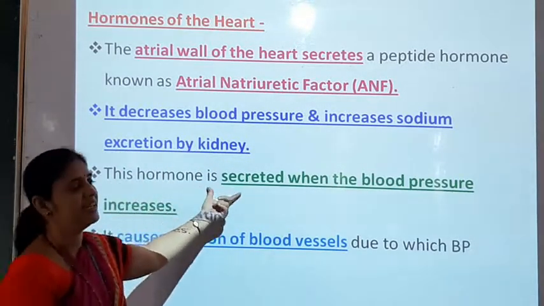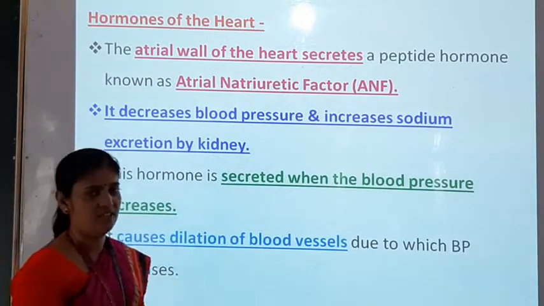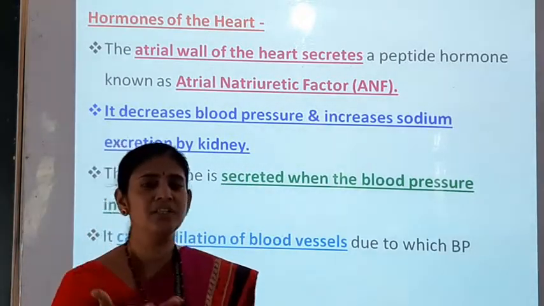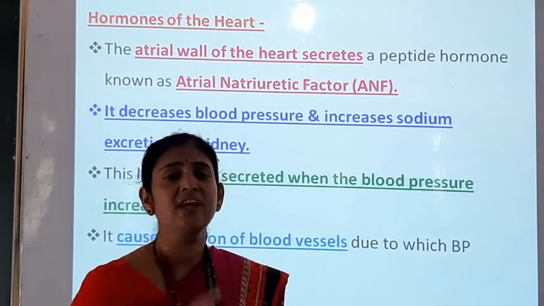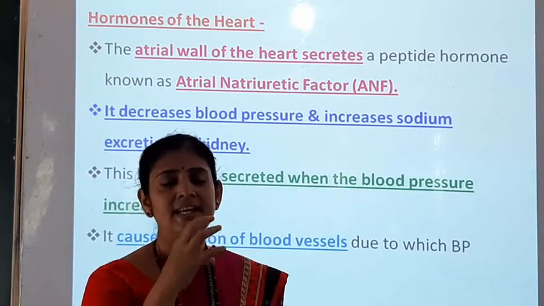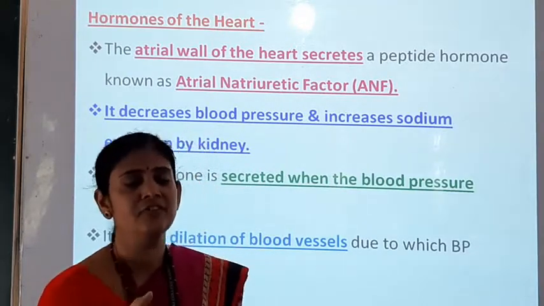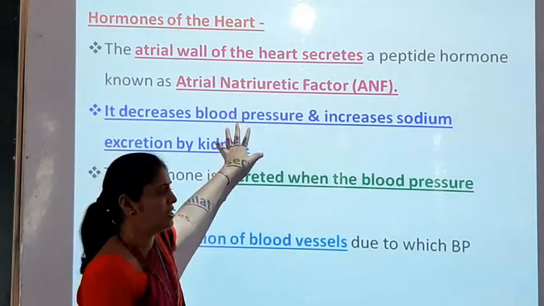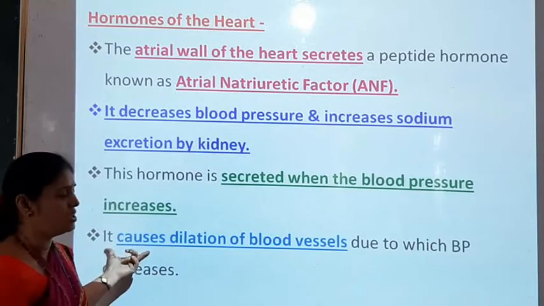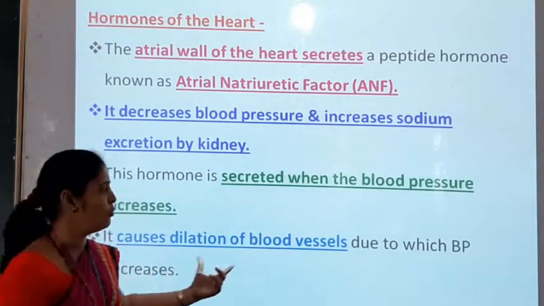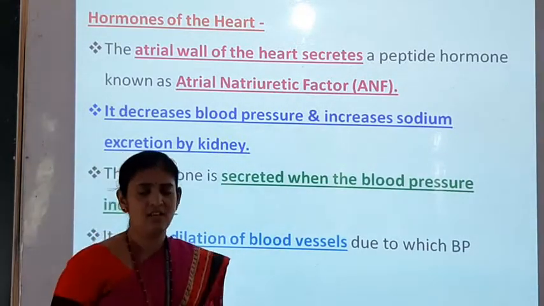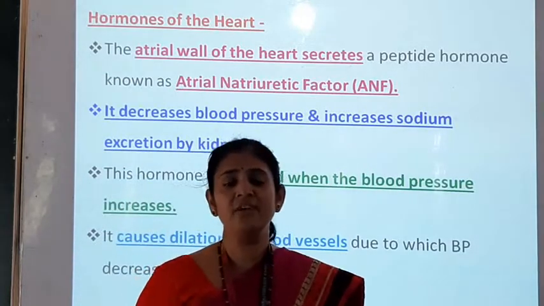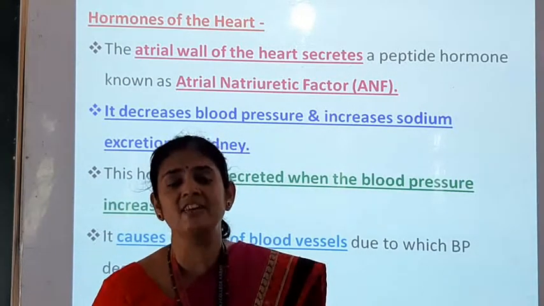This hormone is secreted when blood pressure increases. When there is an increase in blood pressure in our body, then and only then is our heart wall, that is the atrial wall, secreting ANF. If there is no increase in blood pressure, there will be no secretion of this ANF. So it causes dilation of blood vessels, due to which blood pressure decreases. What is the function of this ANF? It is acting as a vasodilator.